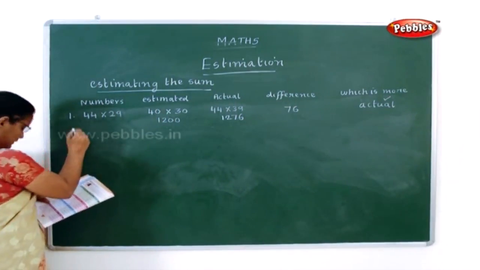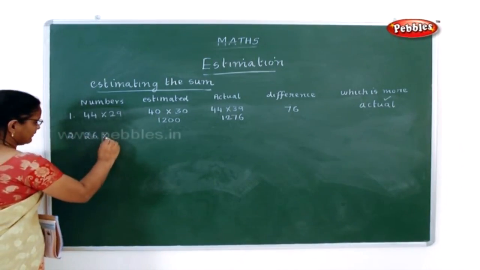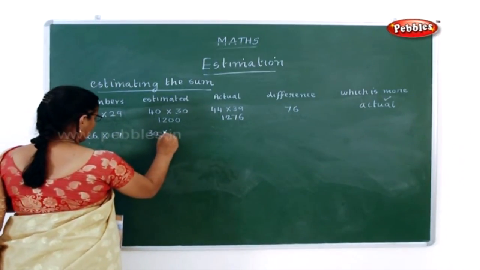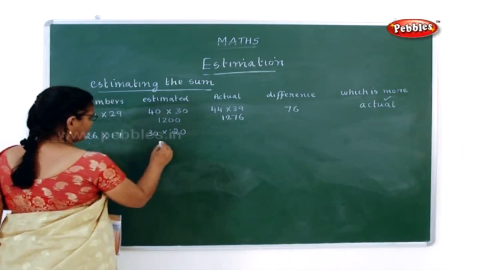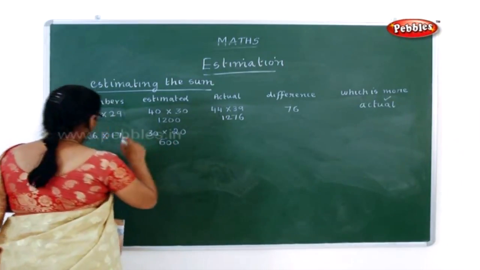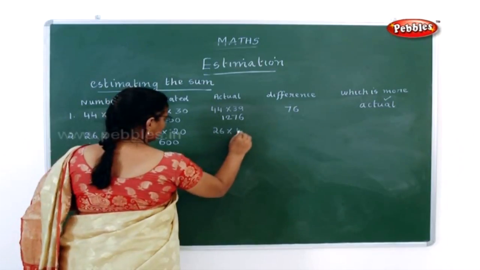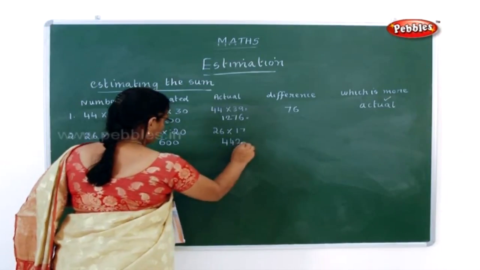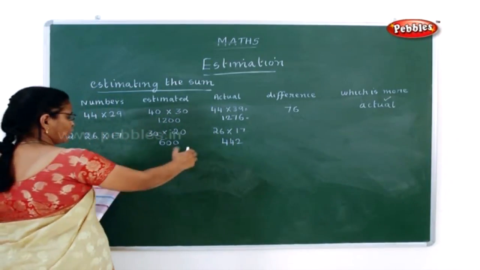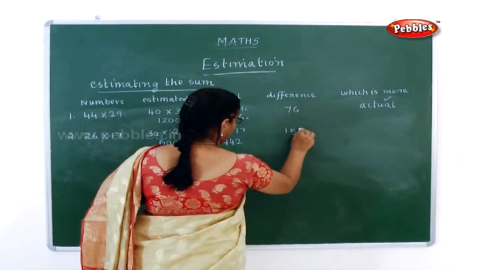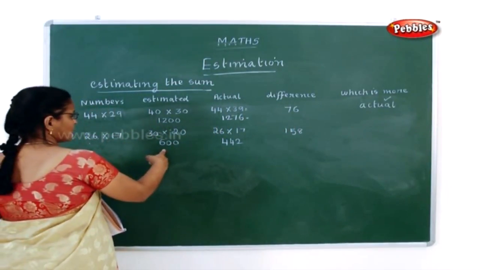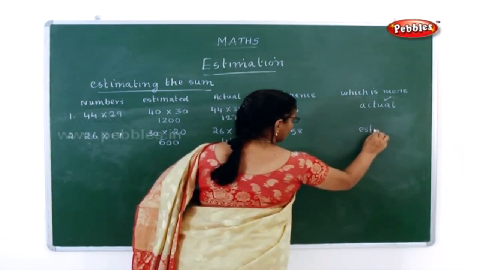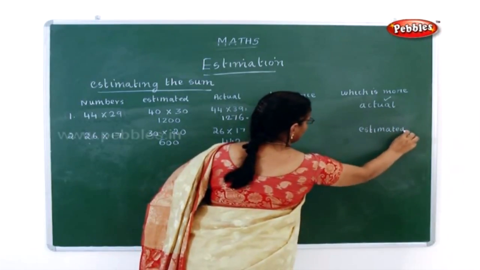Now the second number is 26 into 17. Now 26 can be rounded to 30 and 17 can be rounded to 20. Now 30 into 20 is how much? 600. Now what is 26 into 17? It is 442. Now what is the actual difference here? 600 minus 442 is 158. That is the difference. Now here, is estimated more or actual number more? It is the estimated number. So you have to write estimated number, you have to put a tick mark.